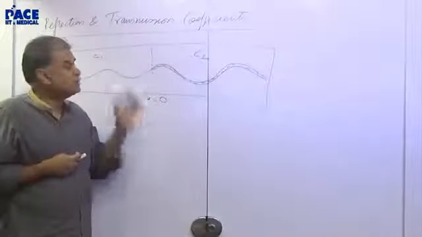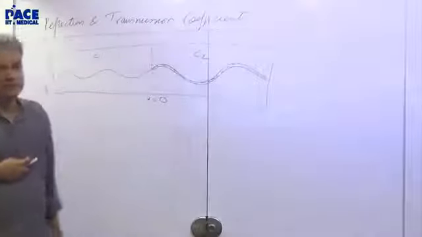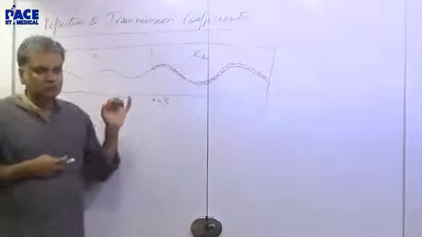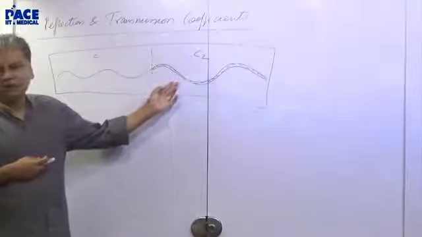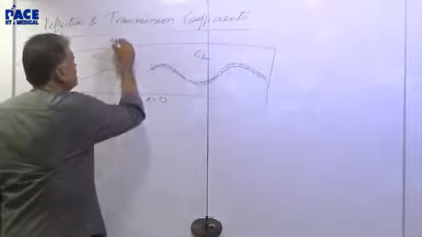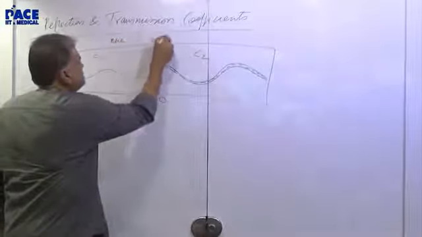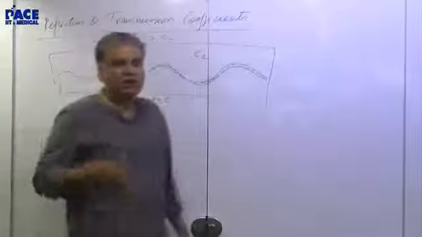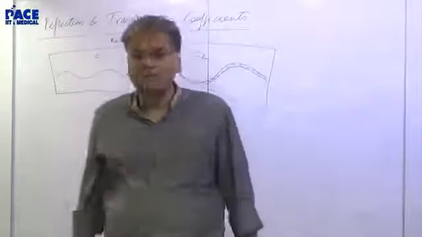Now thin or thick, which one will have the greater speed? Speed is root T by mu. If mu is greater, the speed will be less. So in this case here, C1 is greater than C2. One or the other will be bigger, one will be smaller. For now, here C1 is greater than C2.